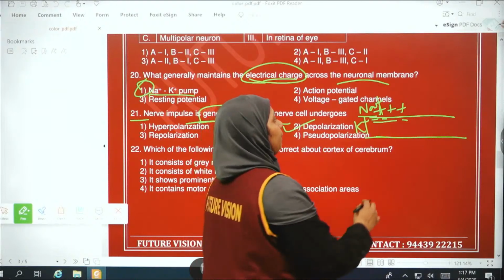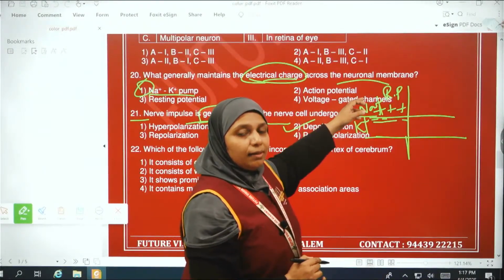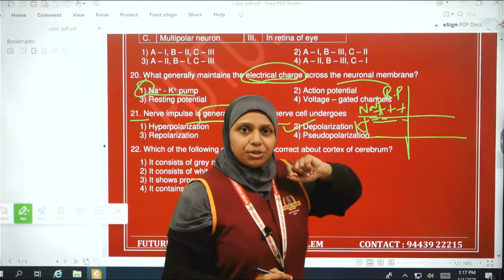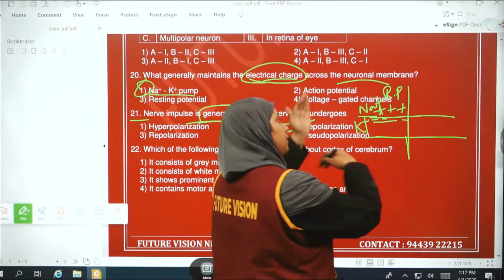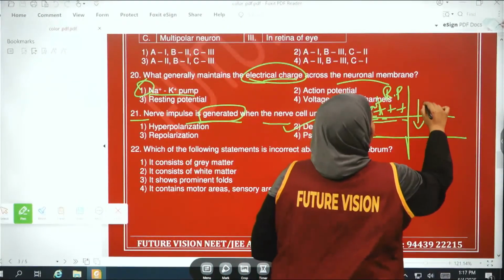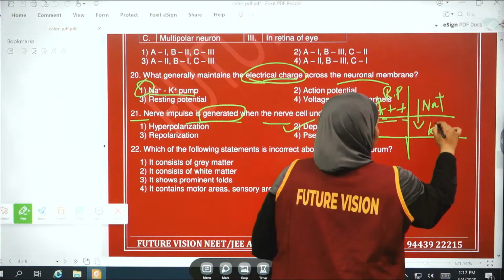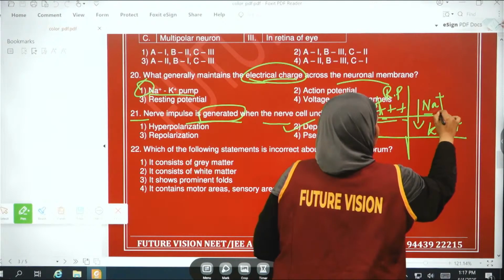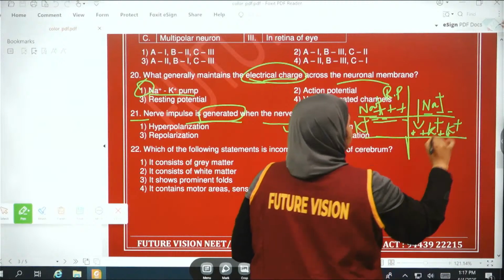When a stimulus occurs, it converts into the action potential. Action potential means depolarization. Depolarization is the exact reverse. The sodium influx, the sodium gets inside the cell, creating a negative charge outside and positive charges inside the cell.